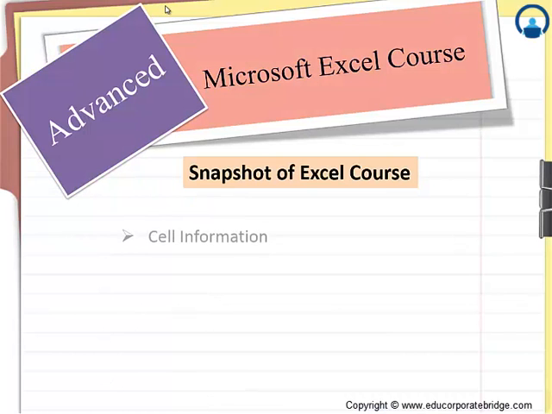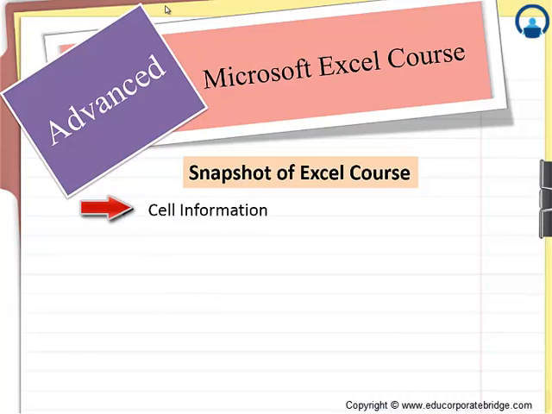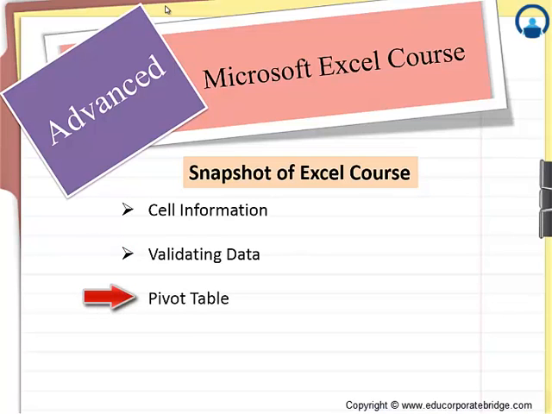Then we would see cell information. Here we learn Excel's information functions that give us information about the data in a cell or a range of cells. Next, we learn about data validation to control the type of data or the values that users enter into a cell. Next, we learn an important feature of Excel, that is pivot table. Here we learn to create a pivot table report to summarize, analyze, explore and present summary data.